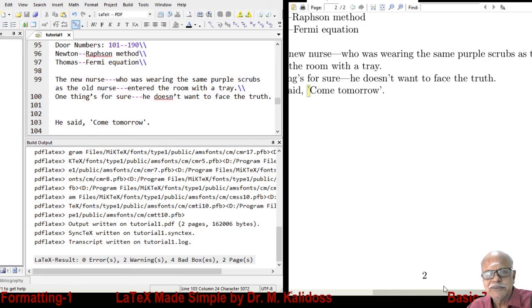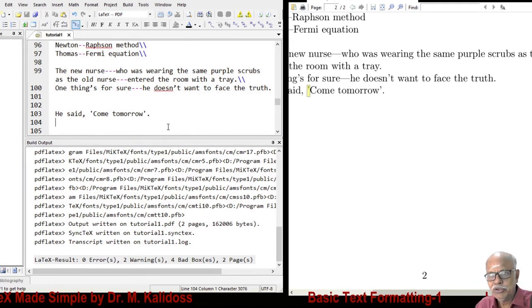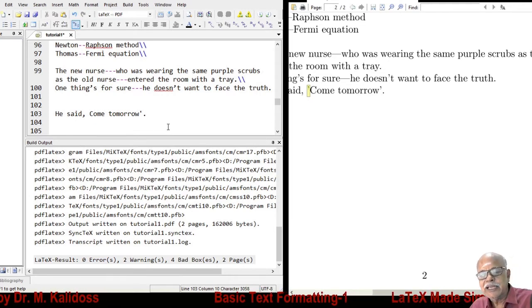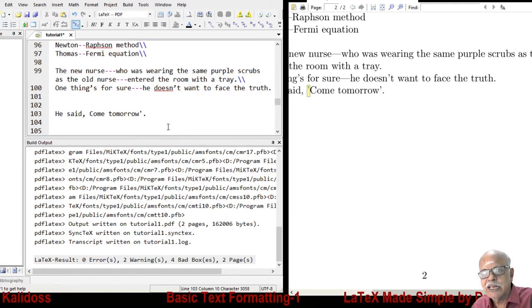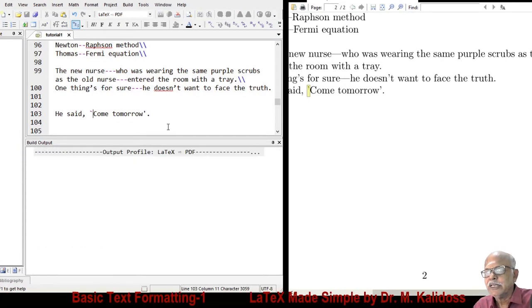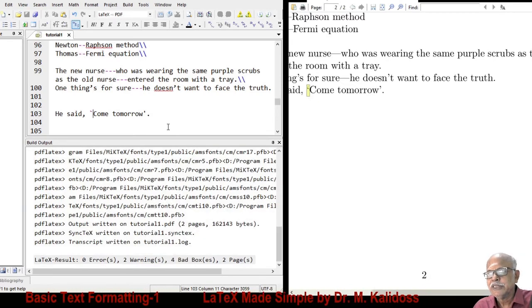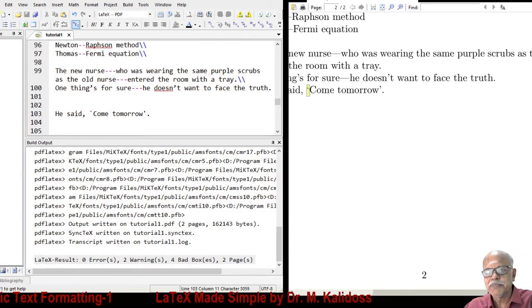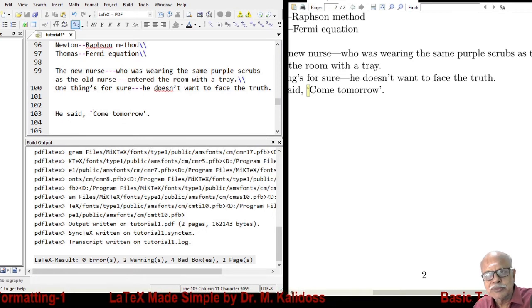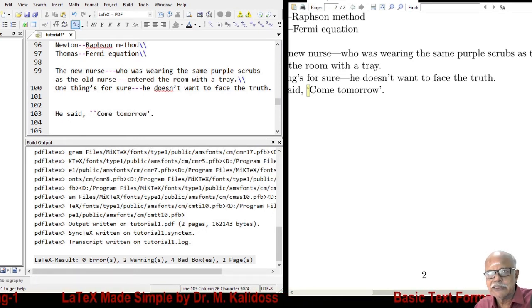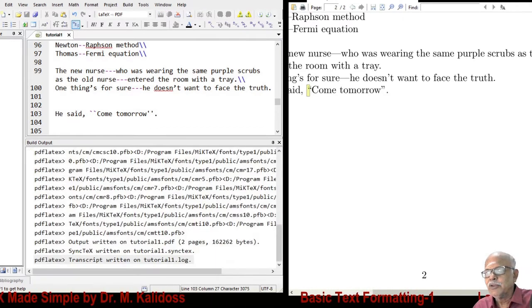In MS Word, this will be automatically corrected. But in LaTeX, this does not take place. You have to use for opening quotes the key available in your keyboard on the left of number 1 in the top row, like this. Now you will find the opening quote is alright. Suppose you want to have double quotes, you can have it. Two numbers here, and here also you have two numbers. You can have a double quote.